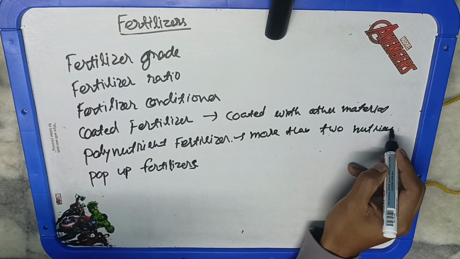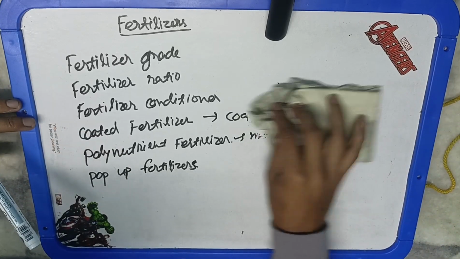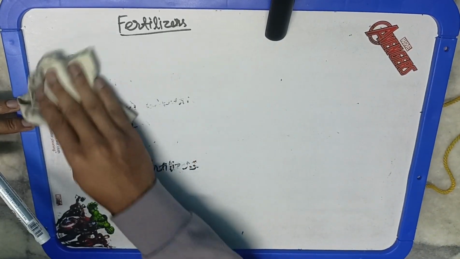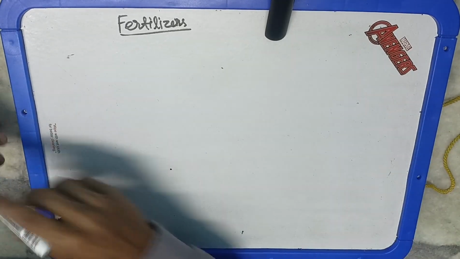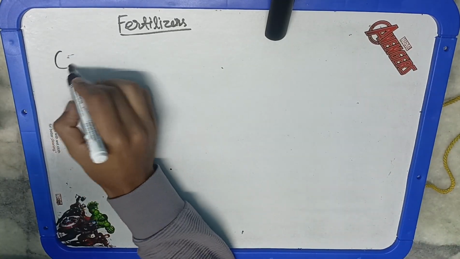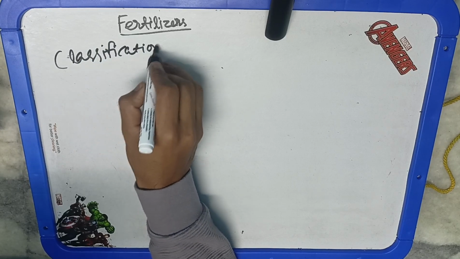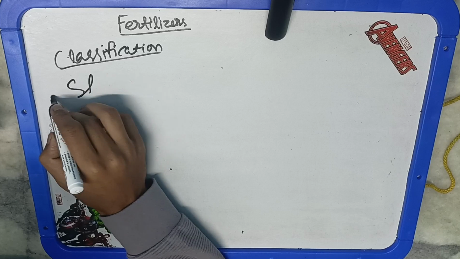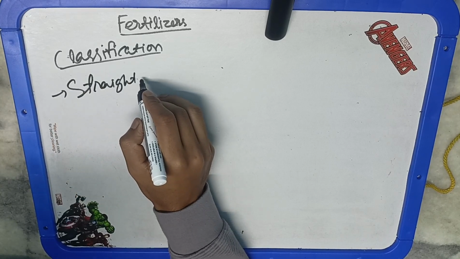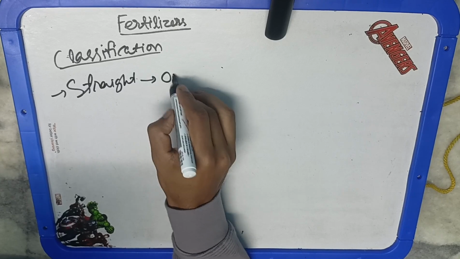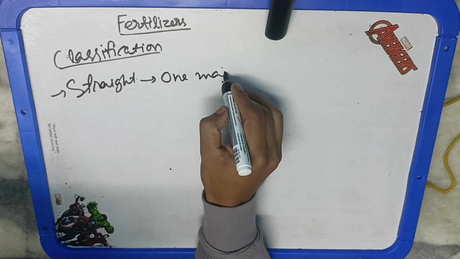The next is classification on the basis of nutrient content. Basically, the first is straight fertilizer. Straight fertilizer means one which contains one major nutrient in higher amount. An example is urea, which contains 46% nitrogen, that is, one major nutrient. Nitrogen is present in the case of urea.